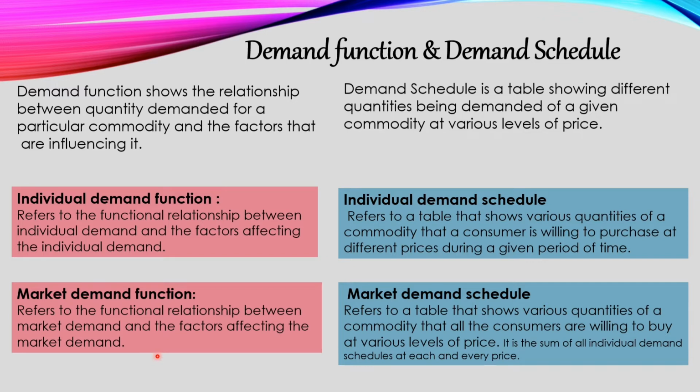How the price of a particular commodity affects the demand of other people, not just an individual but other people as well. We understand that using market demand schedule. So basically it is the sum of all individual demand schedules at each and every price. Okay, moving ahead.